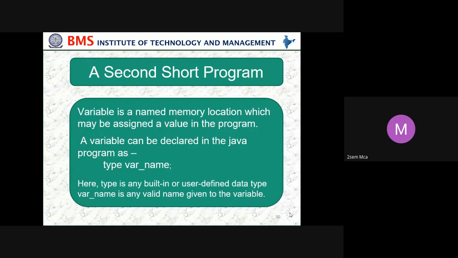How do we declare a variable? We give a type, whether it is an integer, float, character, string, whatever it is, and then the variable name. Here the type is a built-in or user-defined data type, so whatever data type you want, we can give. The variable name is any valid name given to the variable.